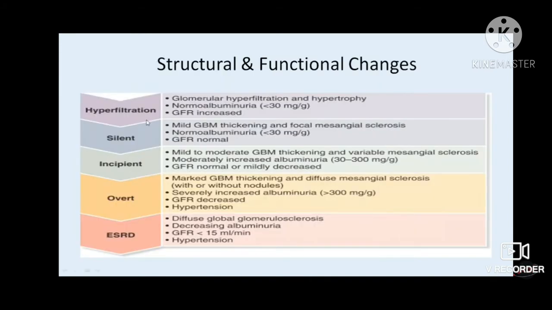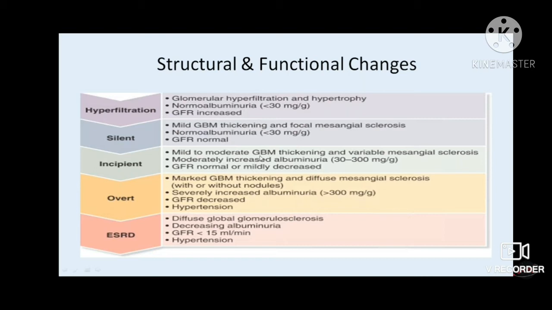So here again I have mentioned the stages and the functional and structural changes. I have already told about all this. In hyperfiltration, there can be normoalbuminuria, and GFR is hyperfiltrating kidneys. In the silent stage, there is glomerular basement membrane thickening, and there is focal sclerosis, and it can be normoalbuminuria. GFR can be normal.